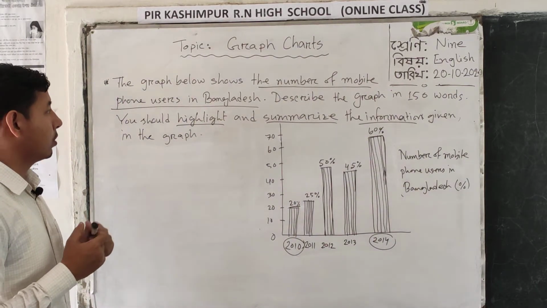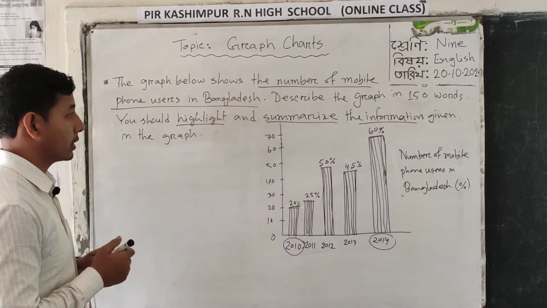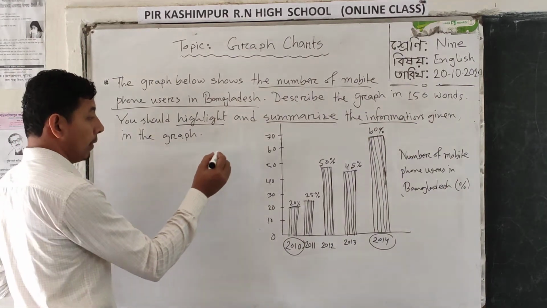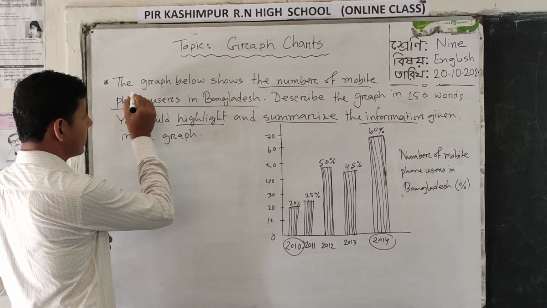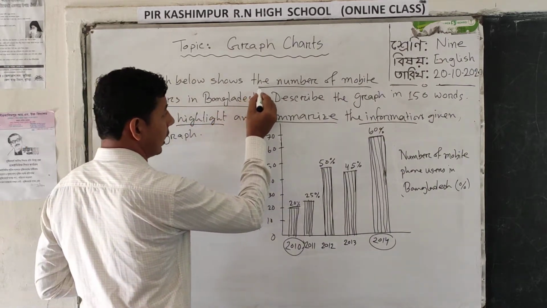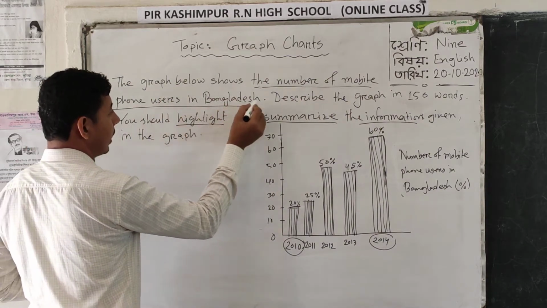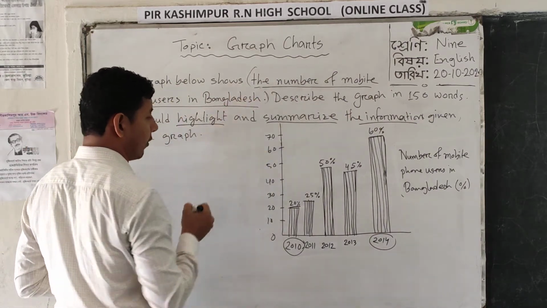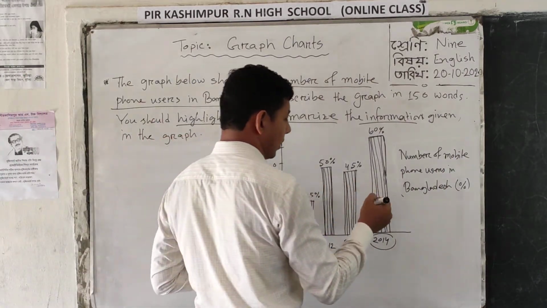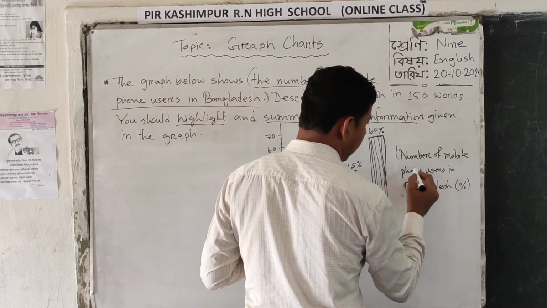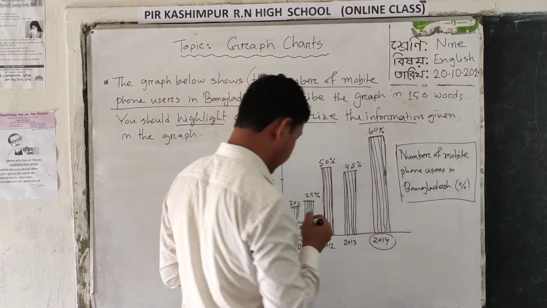First, dear learners, look at the board. You should find out what the main subject of the graph is. Read out the first sentence: The graph below shows the number of mobile phone users in Bangladesh. This is the name of the graph. In the questions and on the other side, the number of mobile phone users in Bangladesh is shown in percentage.